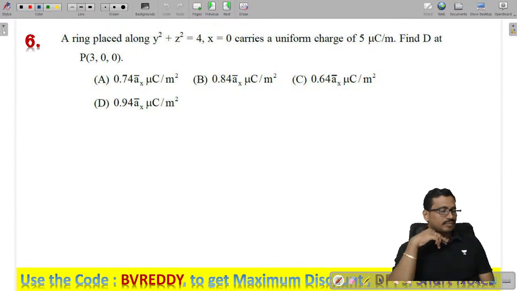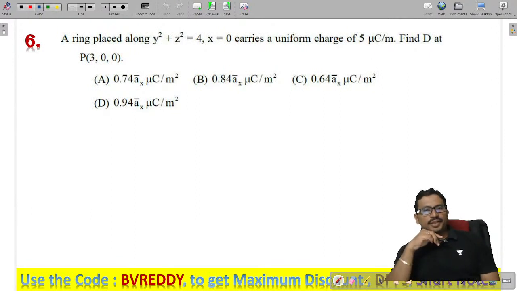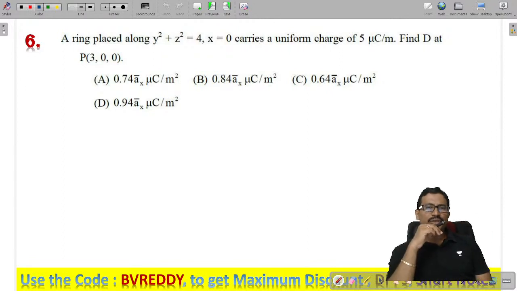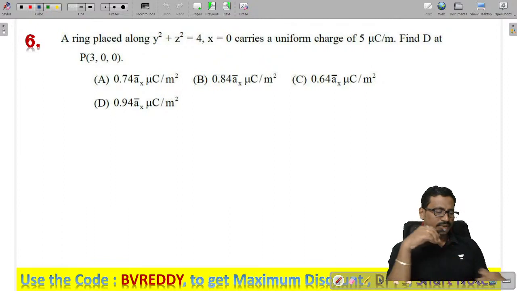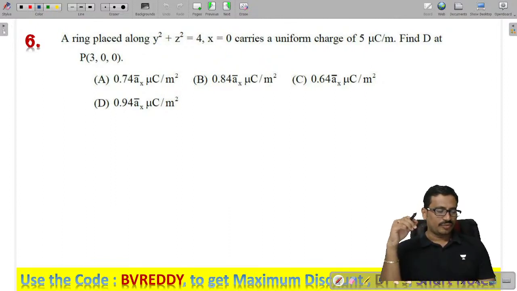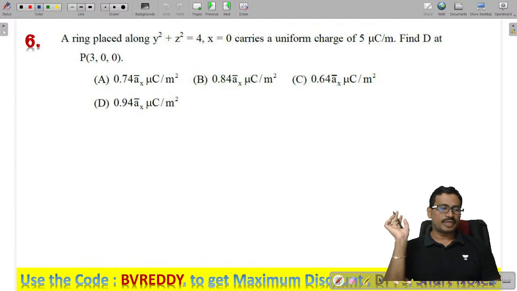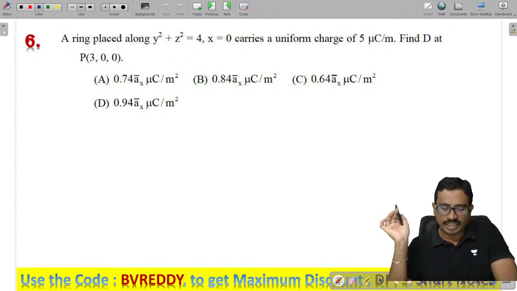Next one. A ring placed along y square plus z square equal to 4. That is, what is the plane? Y square plus z square equal to 4, which plane is that? Tell me. That is nothing but the yz plane. X is equal to 0 plane, which is nothing but the yz plane.